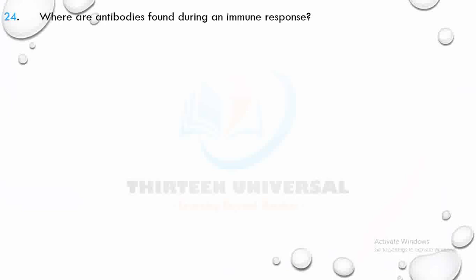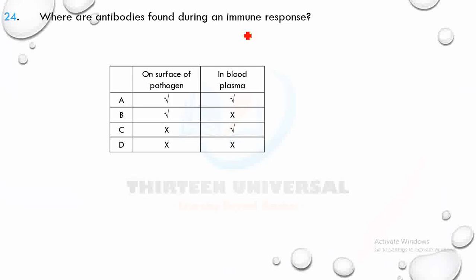Let's move on, guys. Where are antibodies found during an immune response? Pause the video. Remember, during an immune response, we have clonal selection, clonal expansion, and then differentiation, and then different responses. By that time, antibodies may not have been formed.